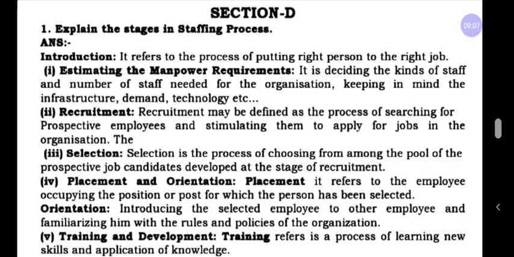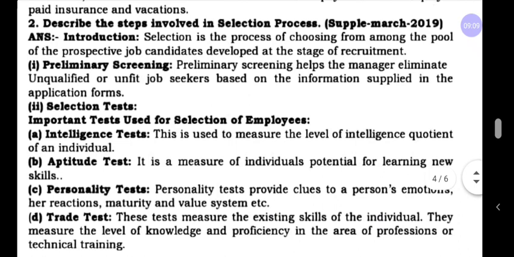Next we'll learn to describe the steps involved in the selection process. I already explained that before attempting 8 marks you have to write an introduction. Here, selection is the process of choosing from among the pool of prospective job candidates developed at the stage of recruitment. And here, first one, preliminary screening.